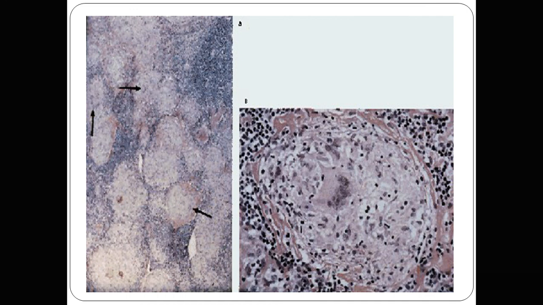So this is the H&E stain photograph of the granuloma formation. Here there is central necrosis, caseous necrosis, with multinucleated giant cells, surrounded by epithelioid histiocytes, which are in turn surrounded by lymphocytes and some necrotic material. So these are multiple granulomas.